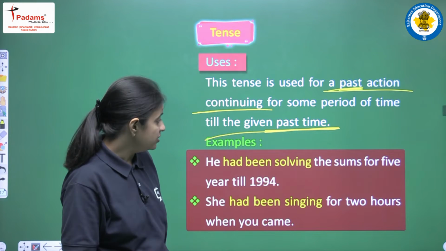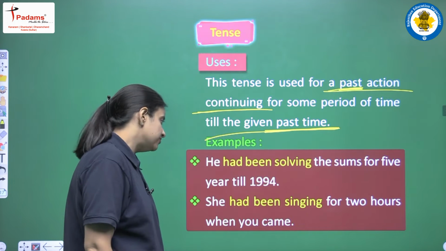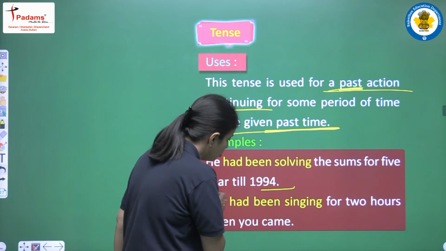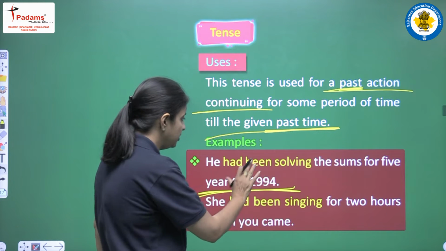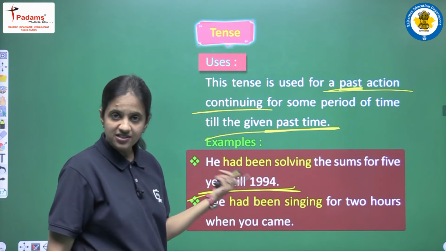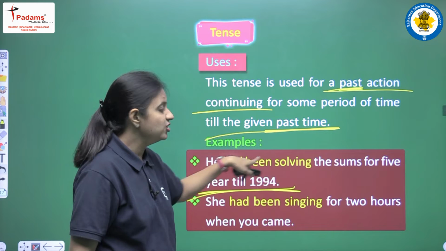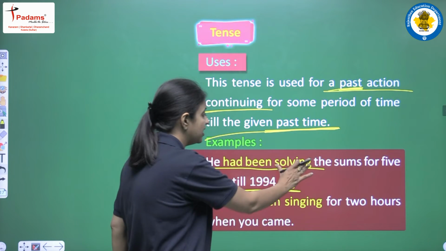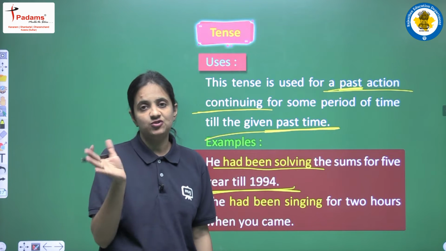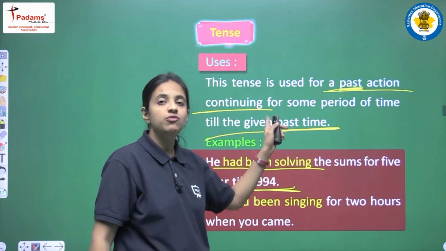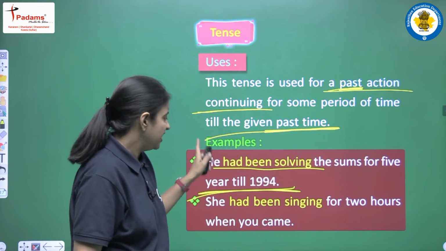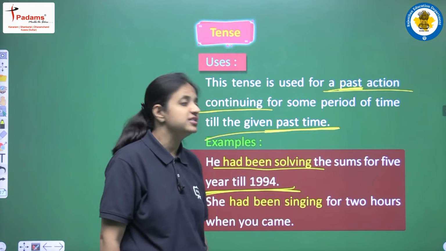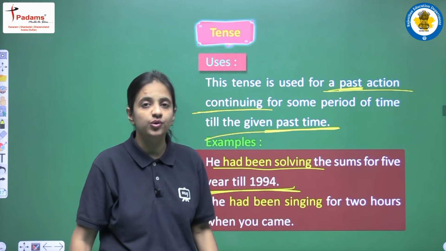So the first is, he had been solving the sums for 5 years till 1994. So let's see that we are having one time, till 1994. Okay, so this is the past time. You all know this is the reason that we are using past perfect continuous tense. We are using had been, and as a main verb we are writing first form plus ing. We are writing solve plus ing, it will be solving, and the sentence will be he had been solving the sums for 5 years till 1994.